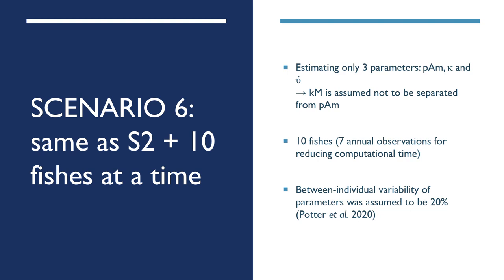And now, as we had more than one individual, we assumed that the between-individual variability of the parameters followed a normal distribution for PIM and V dot, and a log-normal distribution in the case of kappa. In the new simulations, each parameter was allowed to vary 20% between individuals over a median population average value, based on the reports for between-population variability of Potter et al.